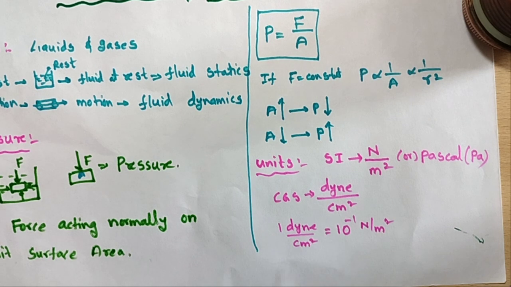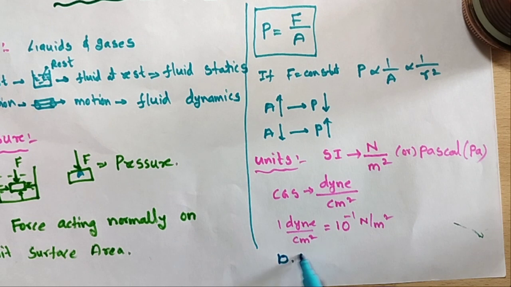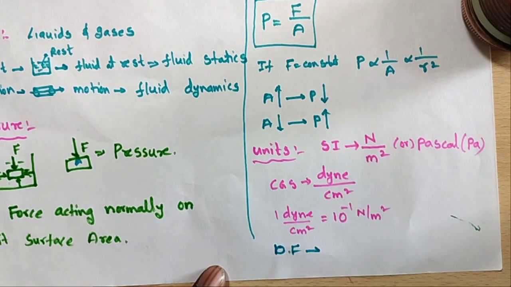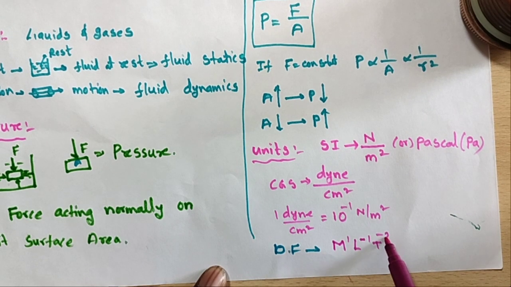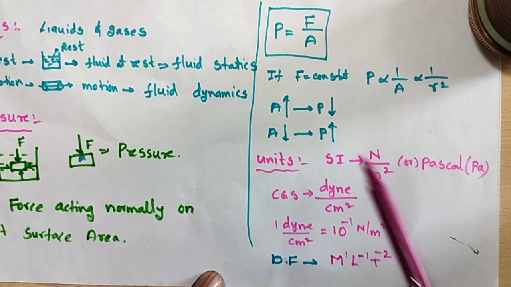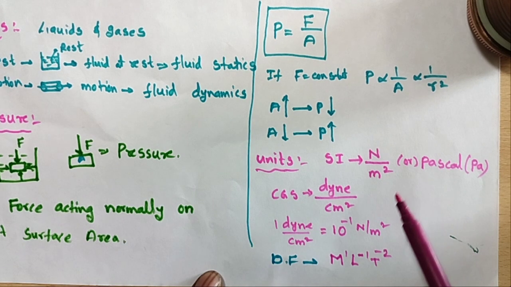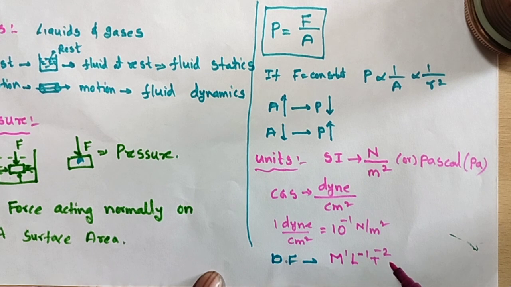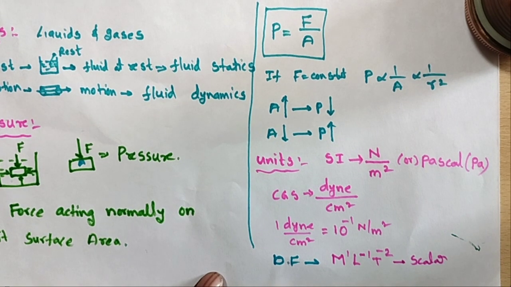So what is the dimensional formula? I will write the dimensional formula, DF. Force and area, we know their dimensional formulas. Finally I will write M1 L minus 1 T minus 2. This is the dimensional formula of pressure. The unit of pressure is Pascal, or Newton per meter square. It is a scalar quantity, it is not a vector.